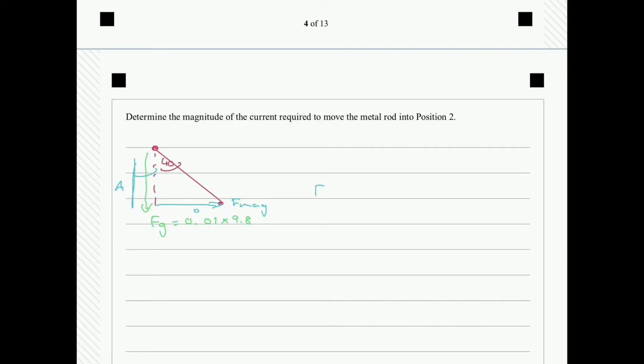So my formula for F mag, I'm going to write it out. TOA is the one we're using, so tan is equal to opposite over adjacent. We are trying to calculate the opposite, so we're going to have Fg, which is our adjacent, multiplied by tan theta, or tan our angle, which is 40. So let's continue writing it through. F mag is equal to 0.01 times 9.8 times tan 40.